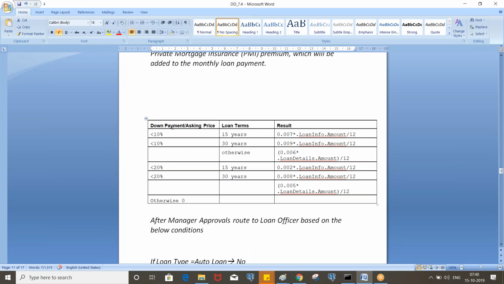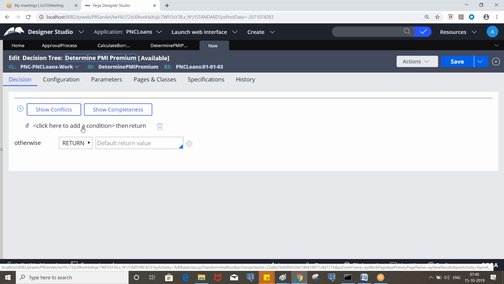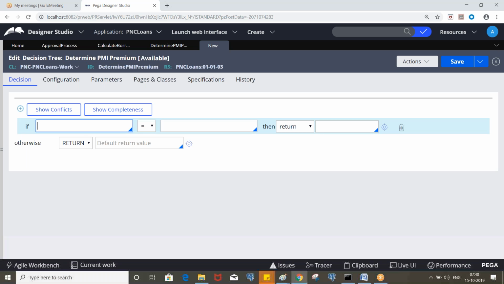Okay. So we are calculating if it is less than 20, right? If it is less than 20, it can also be less than 10, right?